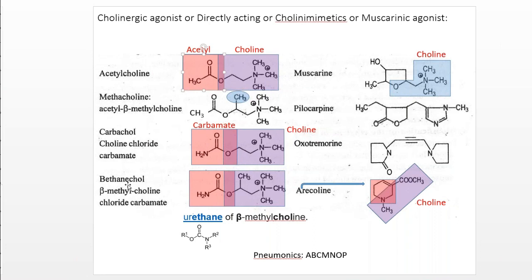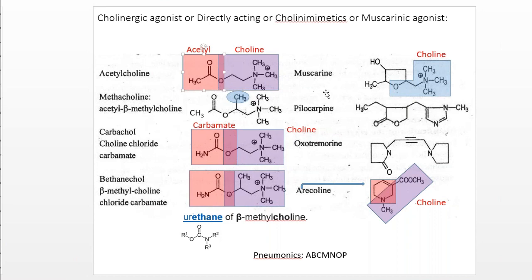Then bethanechol is also called beta-methylcholine. Bethanechol has a structure similar to carbachol. The only difference is that at the beta position there is a CH3. So bethanechol is actually a combination of carbachol and methacholine.